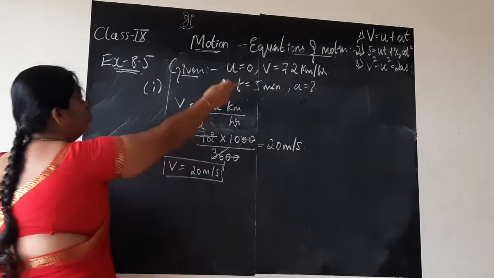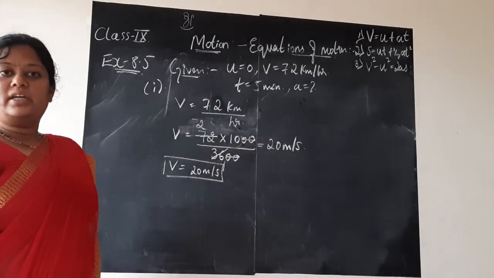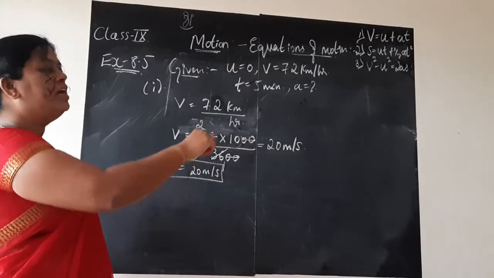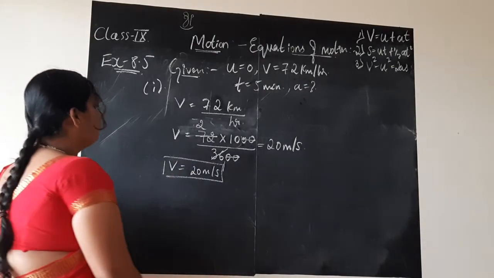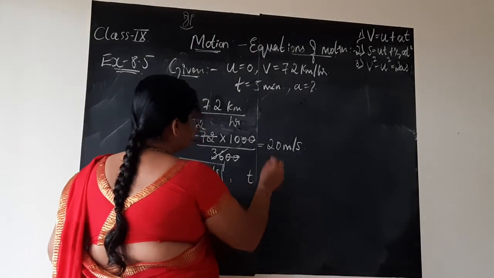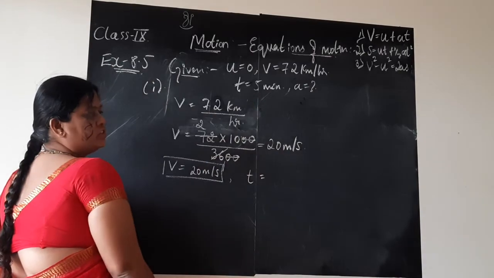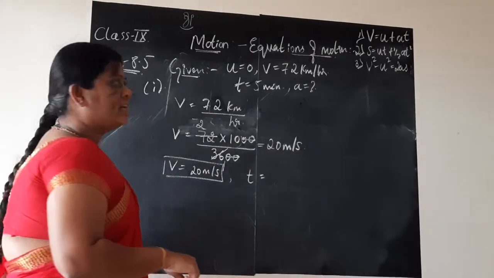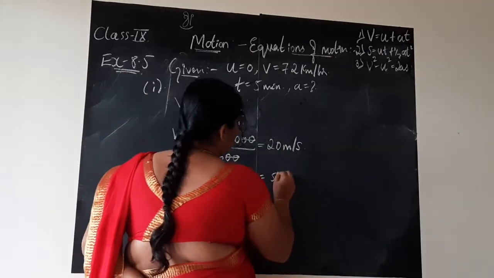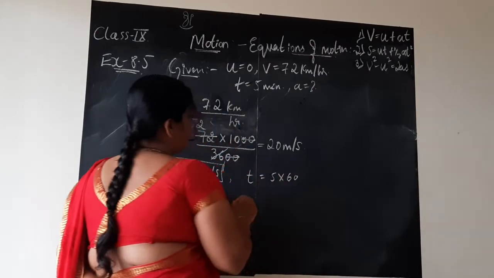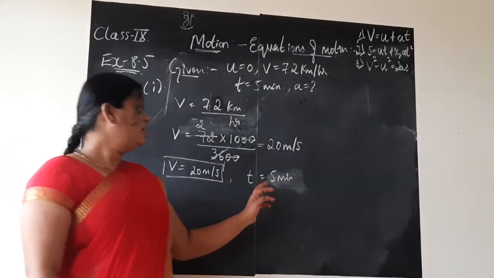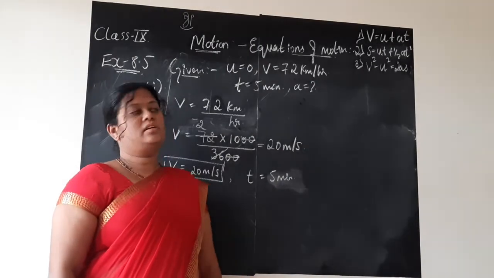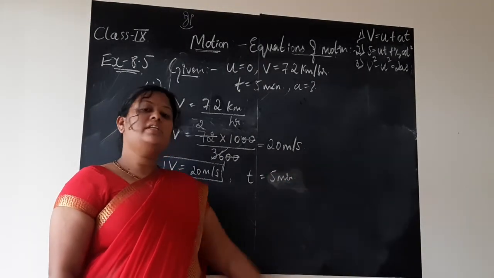Before it was 72 kilometer per hour, which means 20 meter per second is the speed now. And similarly, time is 5 minutes, children. 1 minute is how many seconds? Like that if you do 5. So children, given time is 5 minutes now.